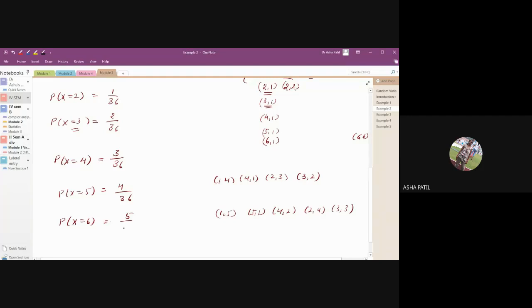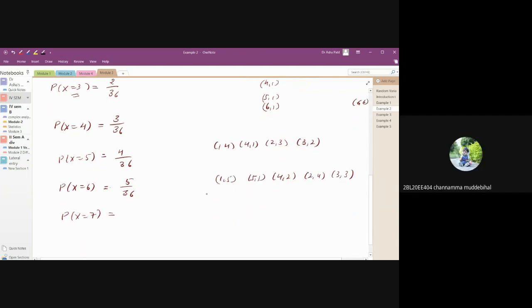Probability that X is equal to 7. The sum should be 7: 6 1, 1 6, then 5 2, 2 5, then 3 4, 4 3. Only these I have. 6 are there, so 6 by 36. Probability that X is equal to 8.